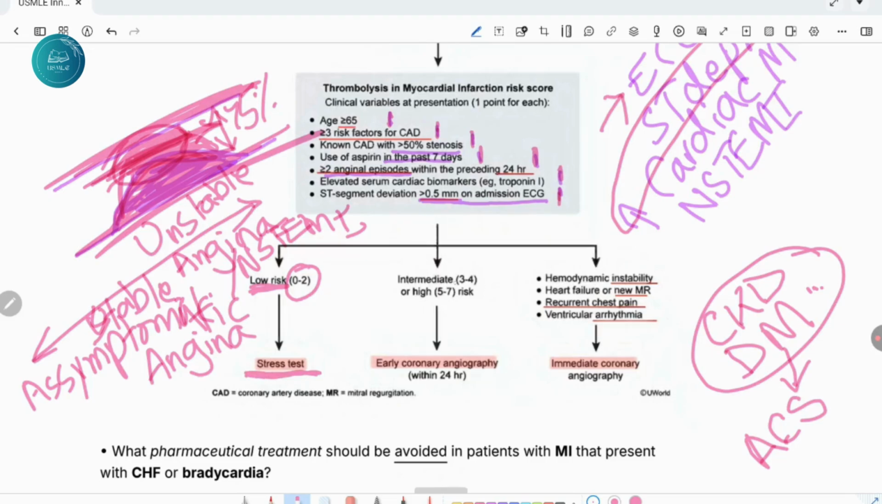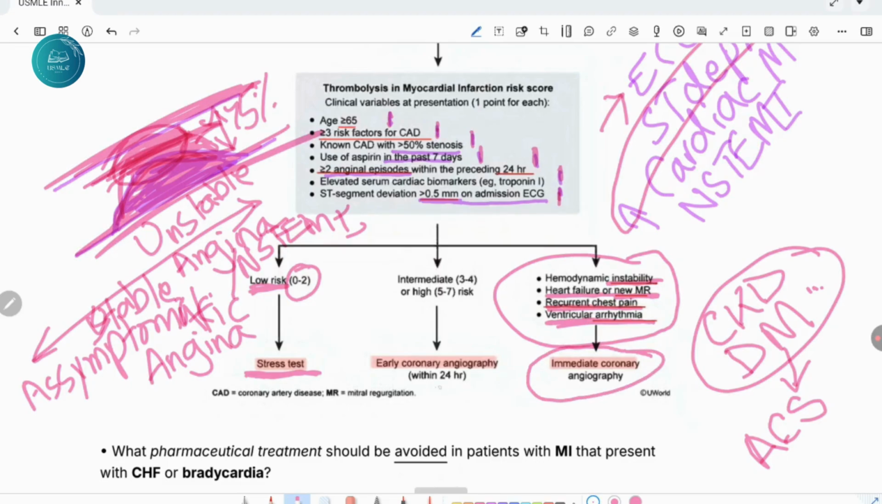For intermediate risk or high risk, that is 3 to 4 or 5 to 7, you will do coronary angiography and stent implantation within 24 hours. You will not wait if the patient is hemodynamically unstable, presents with heart failure or new mitral regurgitation, or has recurrent chest pain or ventricular arrhythmia. It means if the patient is unstable, then you will immediately do coronary angiography and stent implantation.